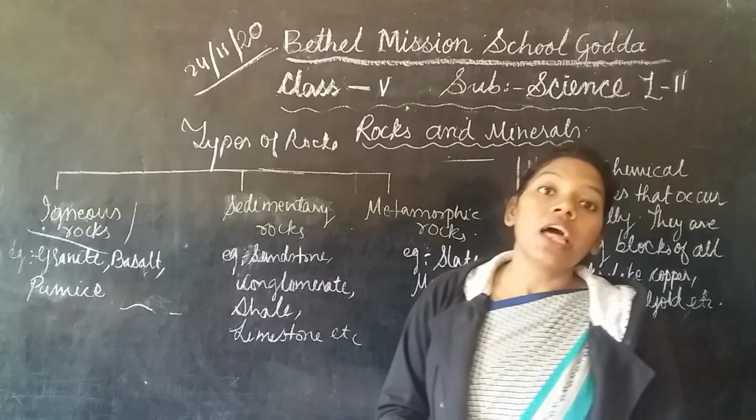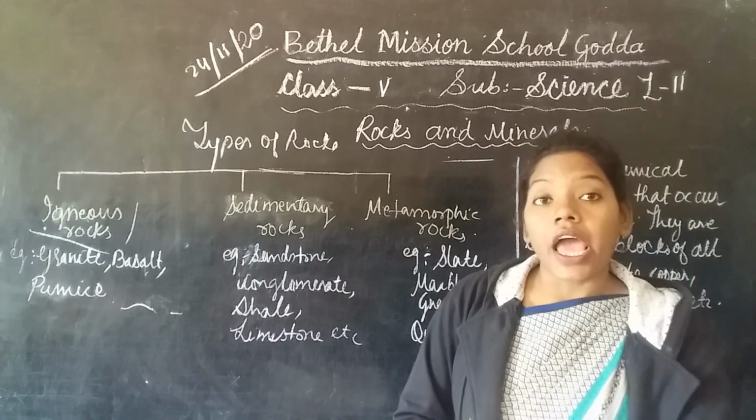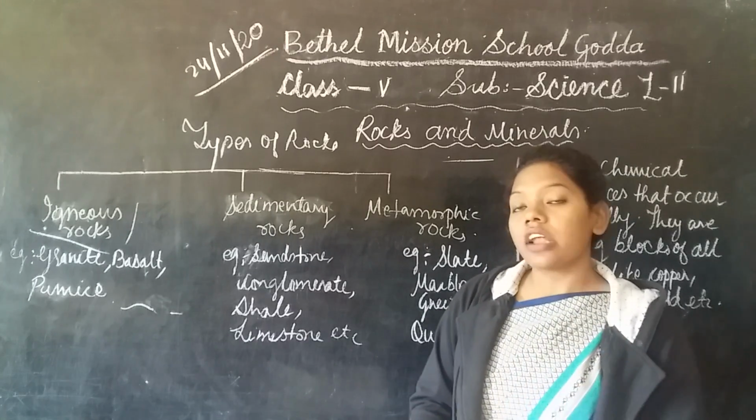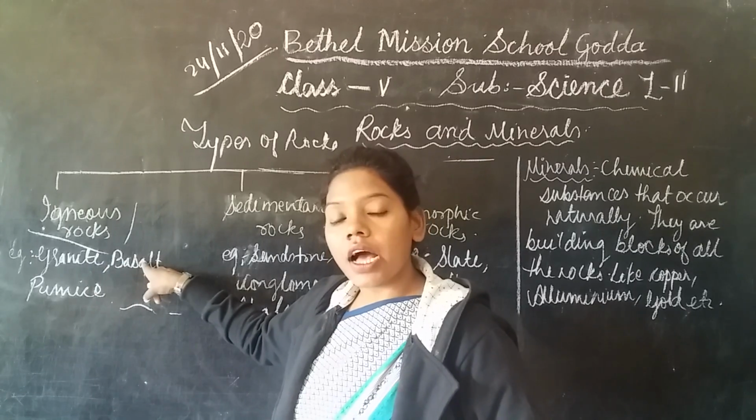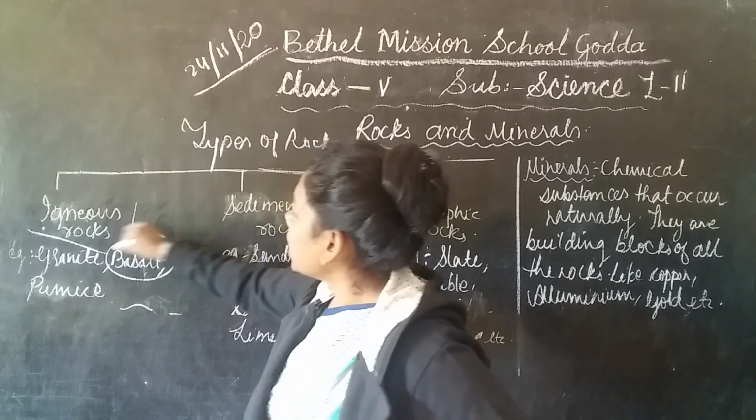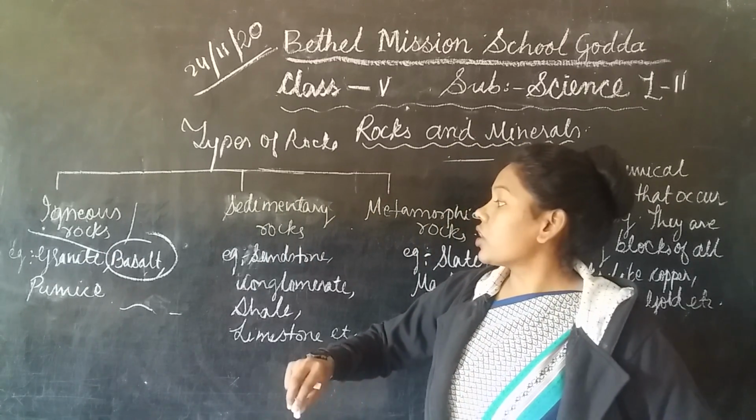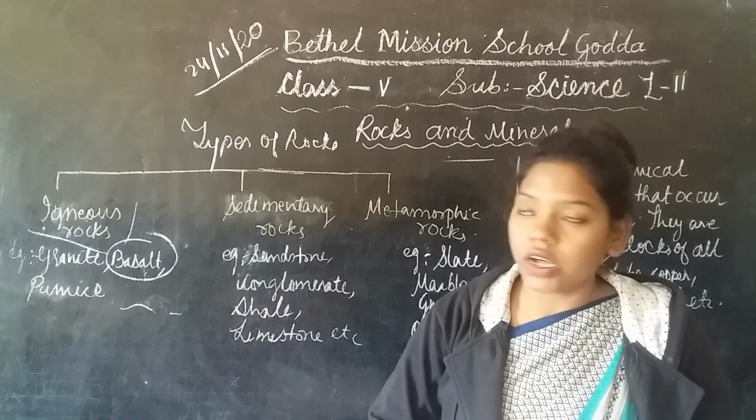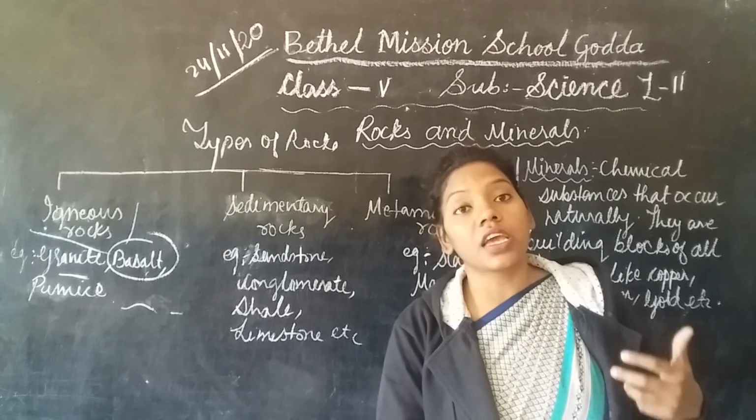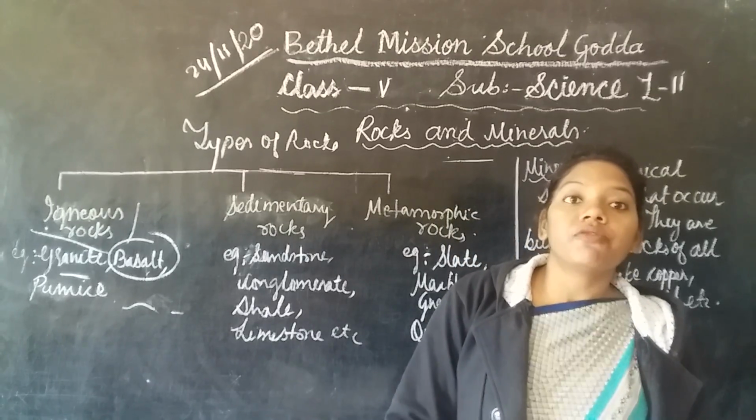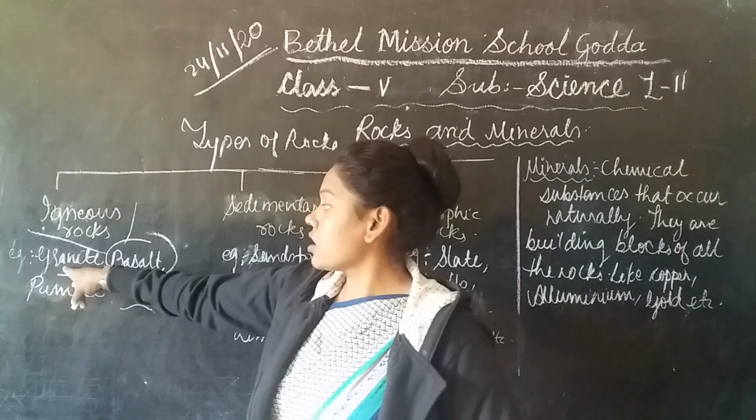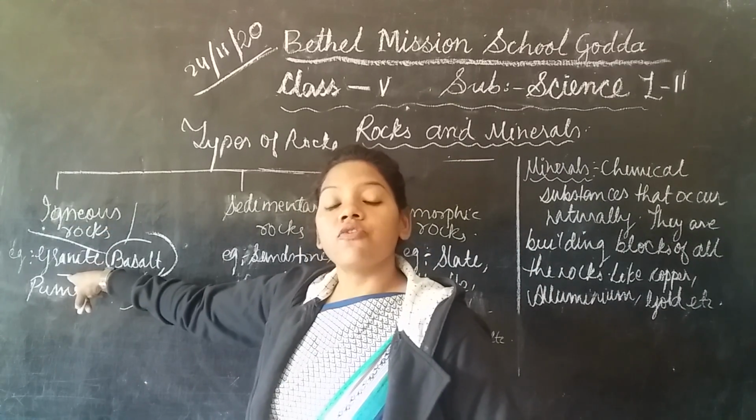it turns into lava. And when this lava cools down, it forms different kinds of rocks, like granite, basalt and pumice. Basalt is mainly a rock which is formed by the cooling of lava, and granite is made up of three kinds of minerals: quartz, mica and feldspar. These are the important minerals of which granite is made up.